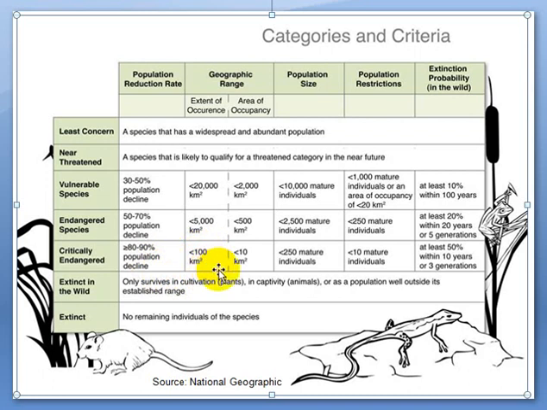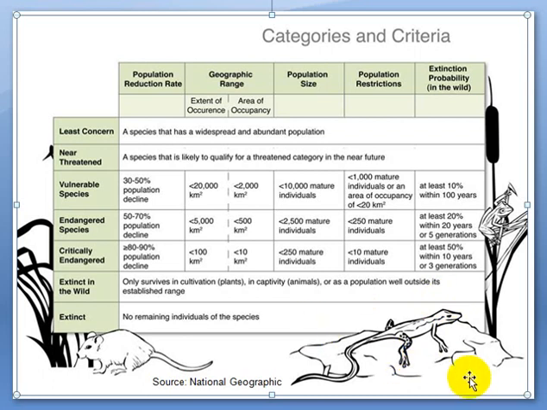It is very low, and even the area of occupancy is 10 square kilometers. That is extremely low. And the population size is less than 250 mature individuals, and less than 10 mature individuals in population restrictions. That is extremely low, and within 10 years, or maybe after 3 generations, 50% of this will be gone further. Chances are there 50%. And then extinct in the wild and extinct.